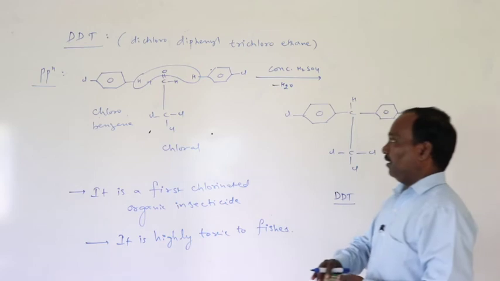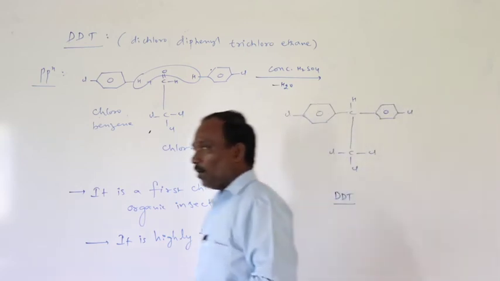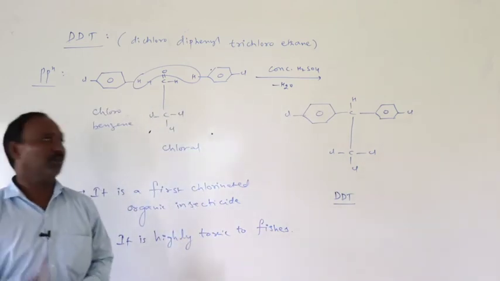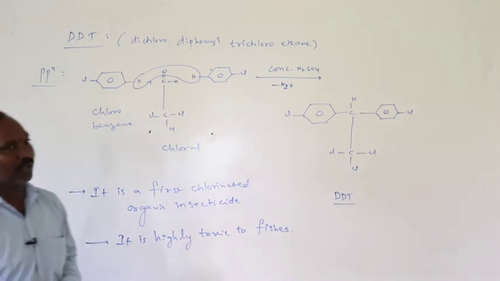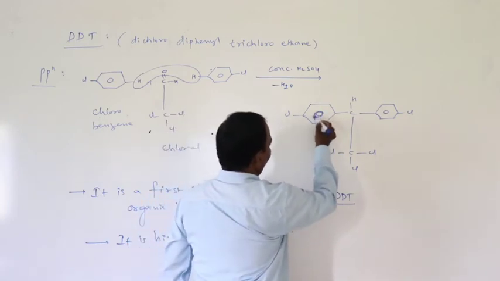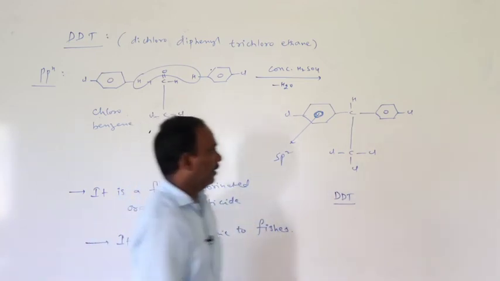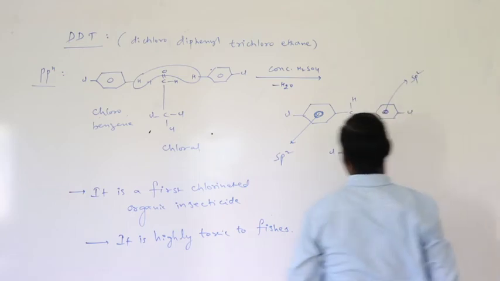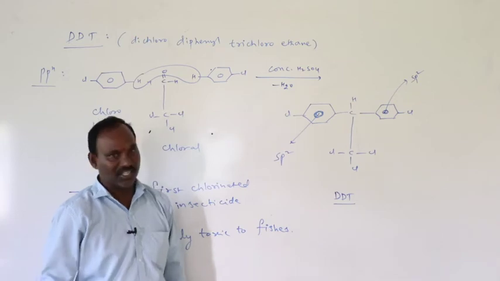Most important question in DDT: how many chlorines are attached to sp2 carbon? Here the benzene rings have sp2 carbons.